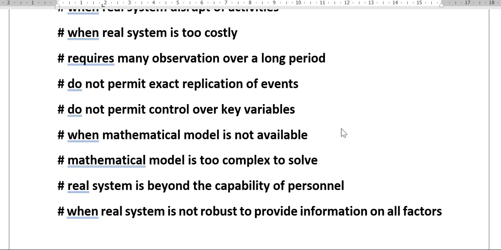Also when the real system is not robust enough to provide information on all factors. Sometimes the real time system will not give you the correct data or robust information. In the simulation model you can create your own information, change the variables and study all the factors. In the real system that information will not be available, but in the model you can infuse this type of information. So these are the benefits of the simulation.